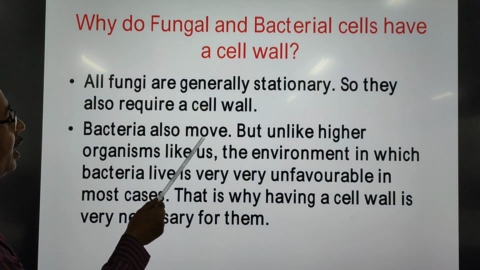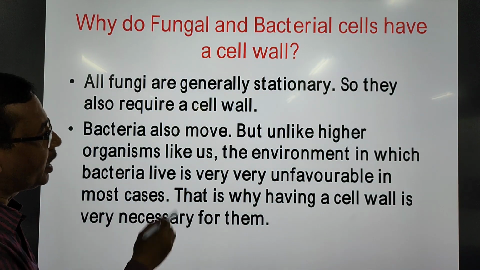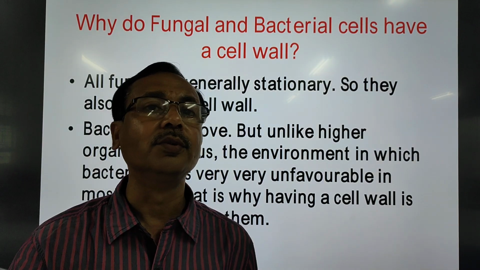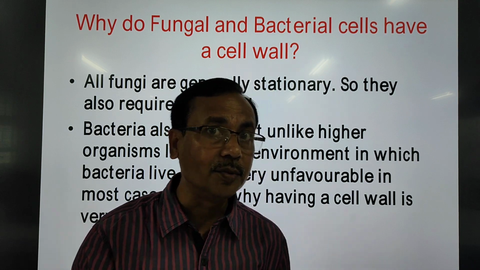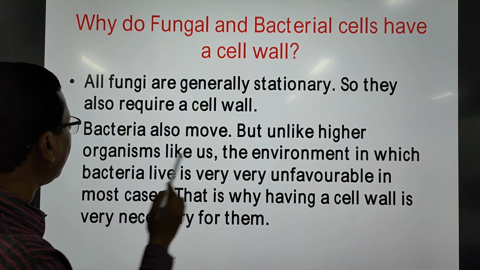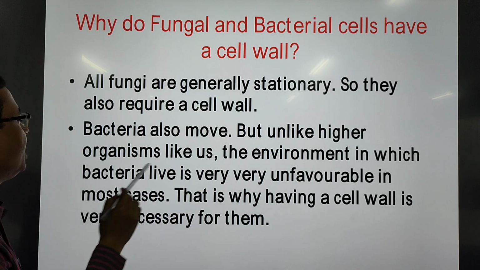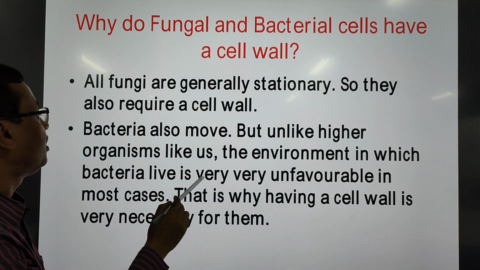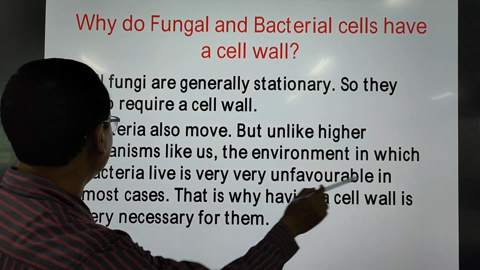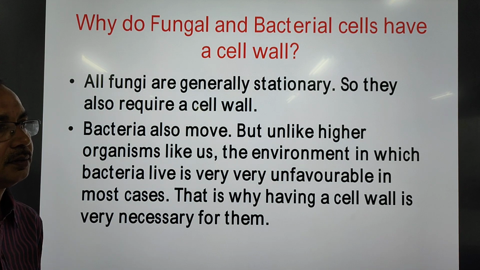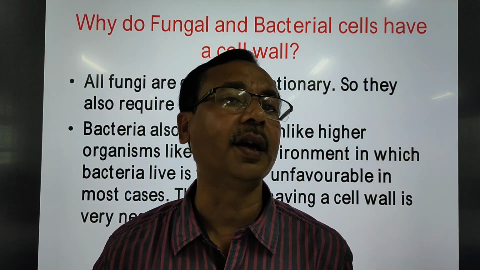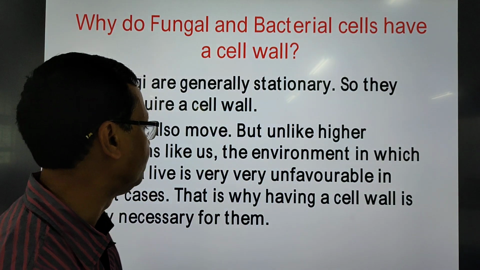Coming back to bacteria, they can also move, like animals. They are capable of moving from one place to another, slowly of course. But unlike higher organisms like us, the environment in which the bacteria live is very unfavorable in most of the cases.